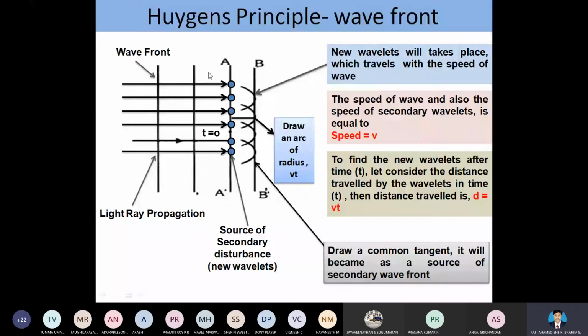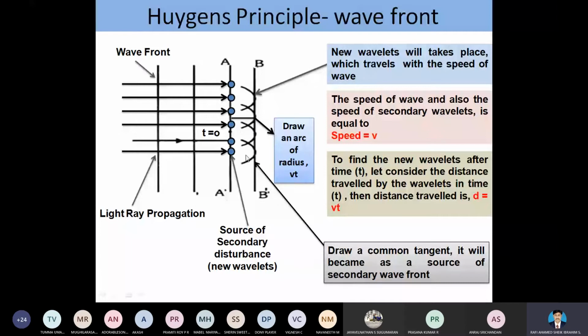From this small gap O, we can see that the waves are coming out in the form of a sphere. Imagine that we have the spherical waves here. This is the first wavelet, this the second wavelet, this the third wavelet, and this the fourth wavelet. So here I have considered 4 wavelets.